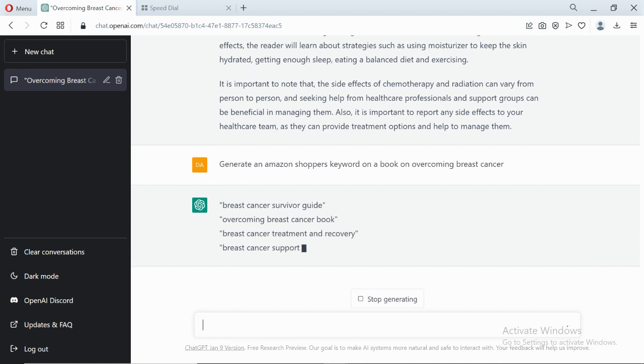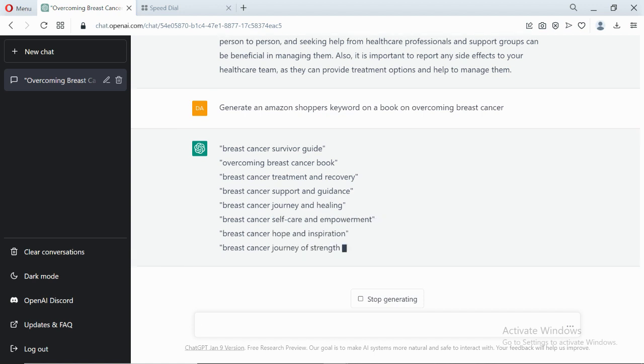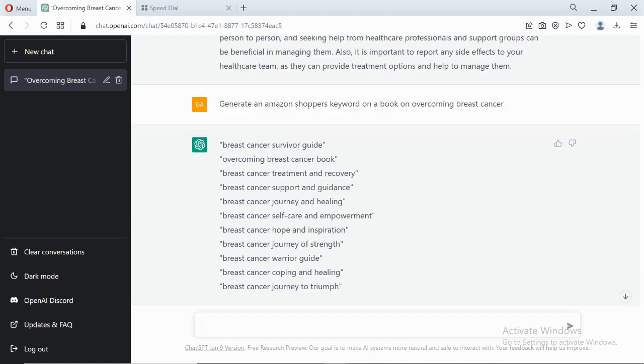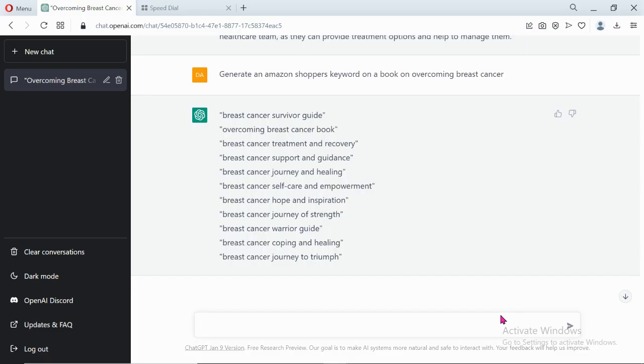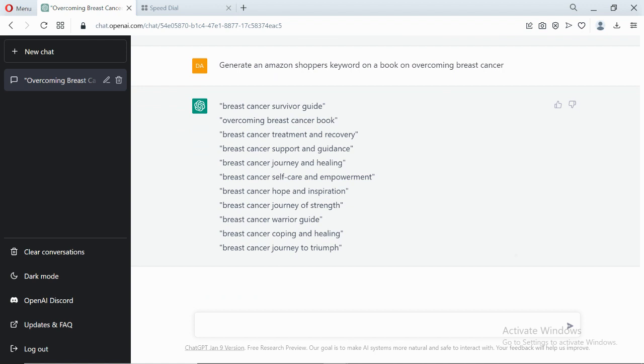As you can see, all these are the likely keywords that people are searching for on KDP. So you can tell it to generate it for you also. Just as simple as that. Of course, your description also, you can tell it to generate your description for you. You can just copy any of these keywords if you want to use them, but I prefer you use the keyword techniques I explained in the course. There's a new update I did on keywords back then. You can just watch that and follow it, or you can of course ask ChatGPT to generate the keywords for you.